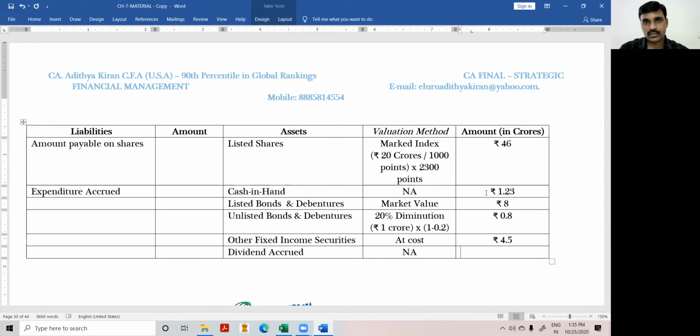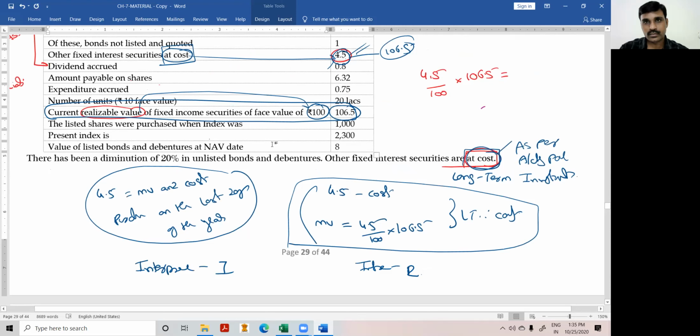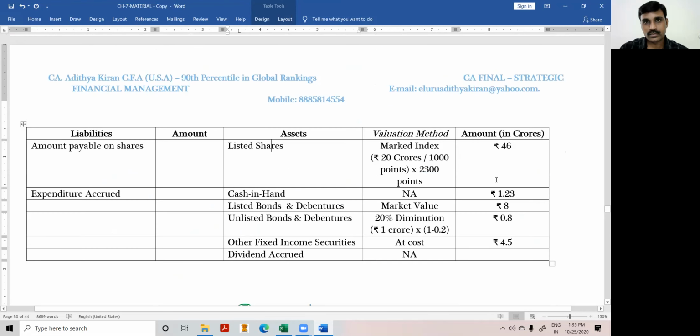Next, dividend accrued. What is the dividend accrued? Look at the point of dividend accrued. Dividend accrued is 0.8.